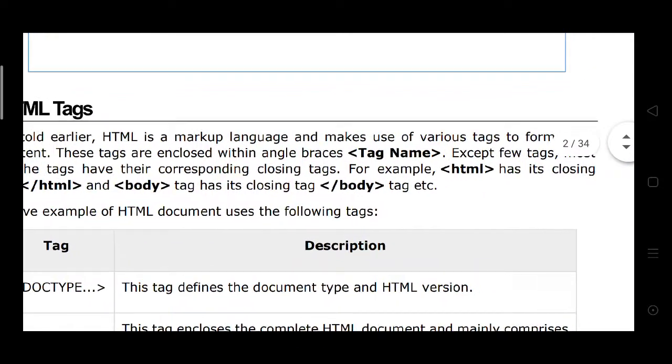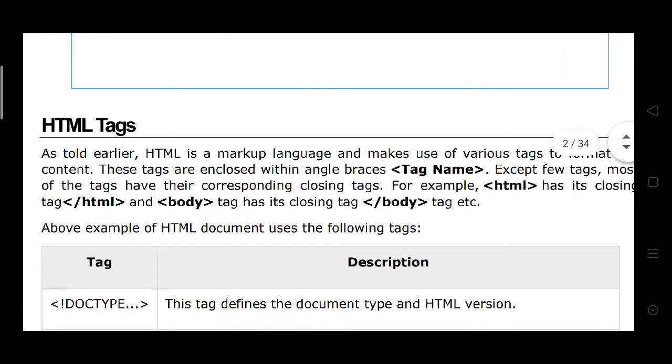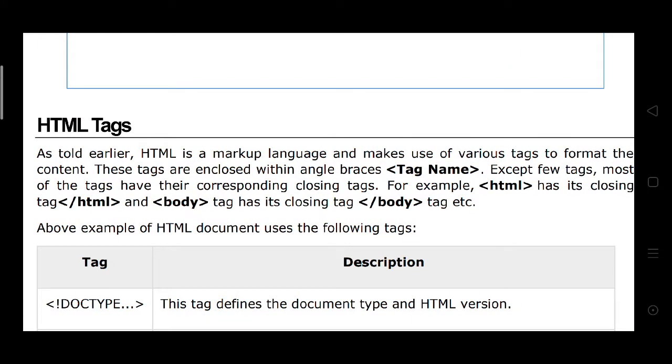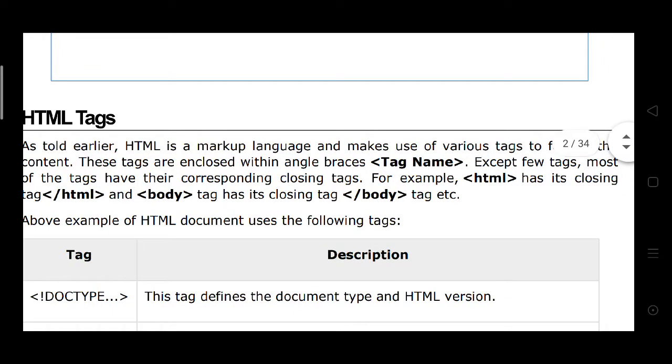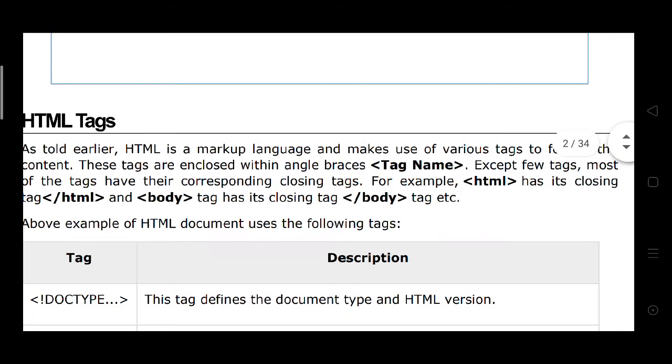Here any tag is enclosed with the angular braces. In this angular braces you write the name of the tag. Except a few tags, most of the tags have their corresponding tags.